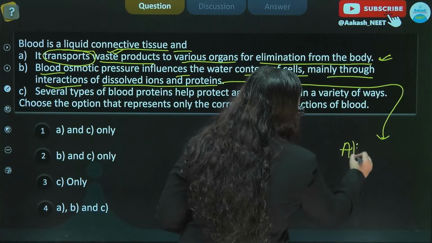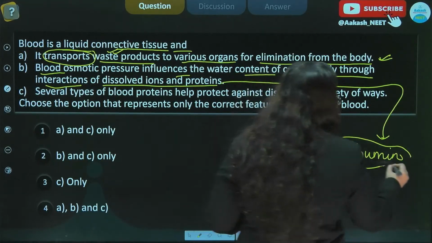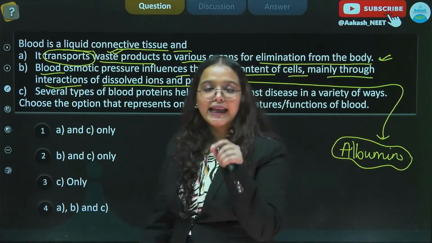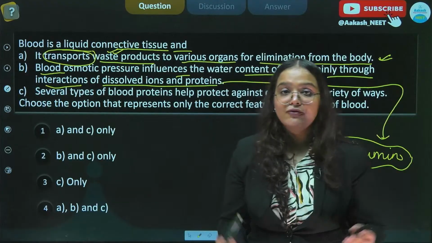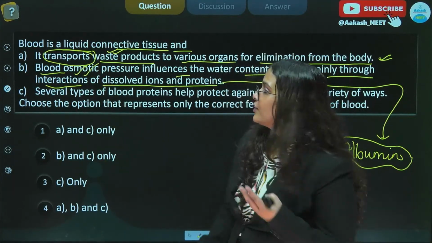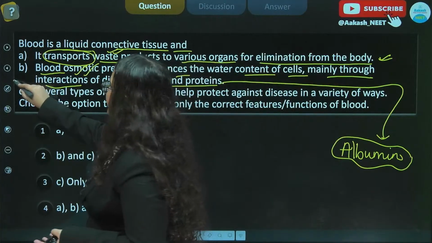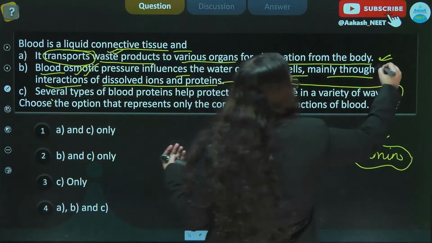So here we are simply talking about the role of albumin, क्योंकि हमने पढ़ा कि एल्ब्यूमिन जो है वाटर को अपनी तरफ खींचने में हेल्प करता है. वो वाटर क्यों खींच रहा है? To maintain the osmotic pressure and the balance. So B is also absolutely true when we talk about blood.